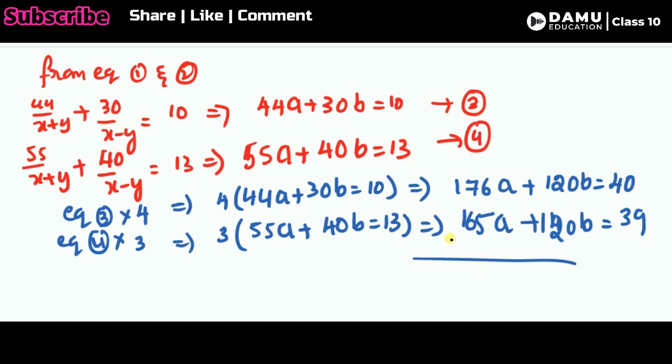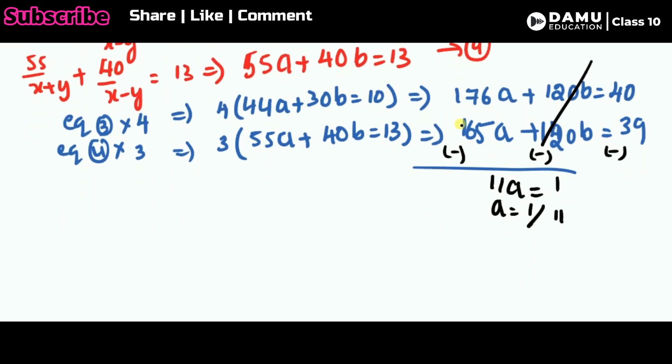As usual, we take subtraction. So this one is also minus, and this is also minus, so plus 120b minus 120b cancels. 176 minus 165, what answer do we get? 11a will be equal to 1. So a will be equal to 1 by 11. This is our answer. Let's substitute this 1 by 11 in any of the given equations.